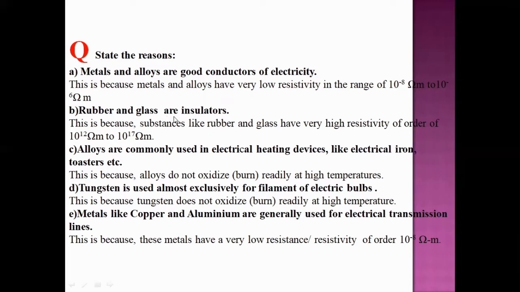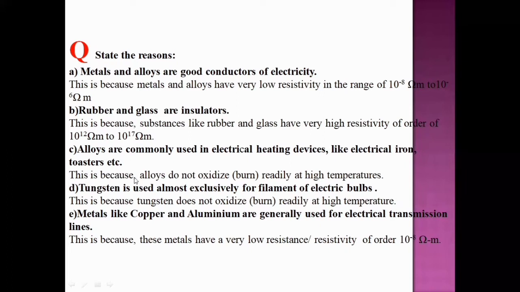Rubber and glass are insulators, which means they have no possibility of conductivity. What is the reason? This is because substances like rubber and glass have very high resistivity, of the order of 10 power 12, not minus, children, 10 power 12 ohm meter to 10 power 17 ohm meter. Alloys are commonly used in electrical heating devices like electrical iron, toasters, etc. What is the cause?